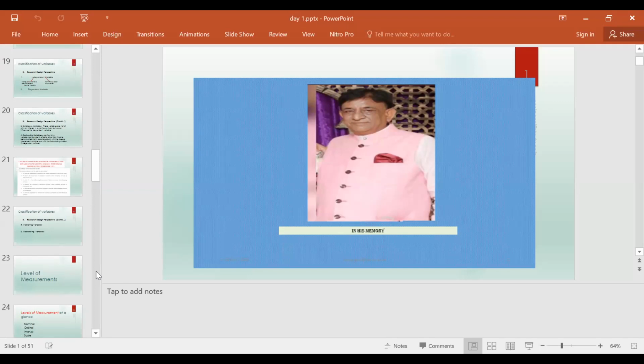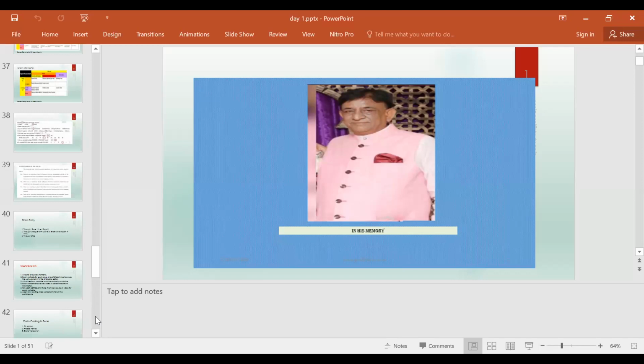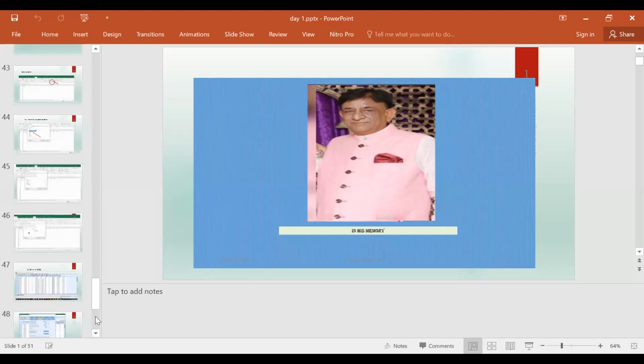We captured the variables by understanding different levels, types of variables and types of measurement. Then we understood in which situation what kind of test we use, and how we can enter data into our system.